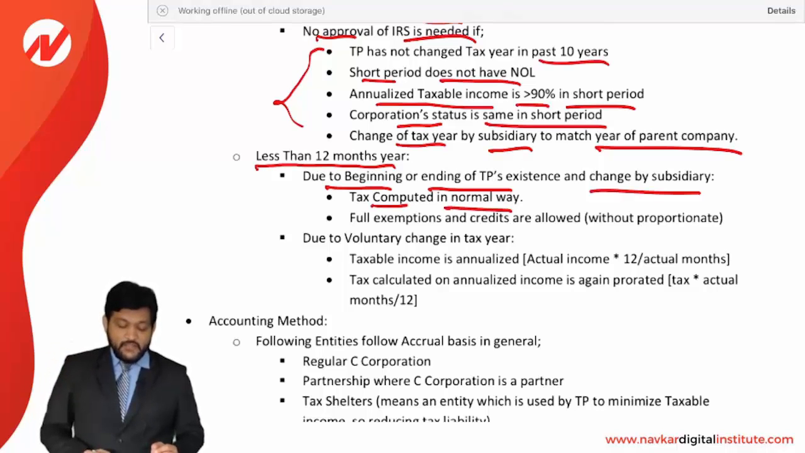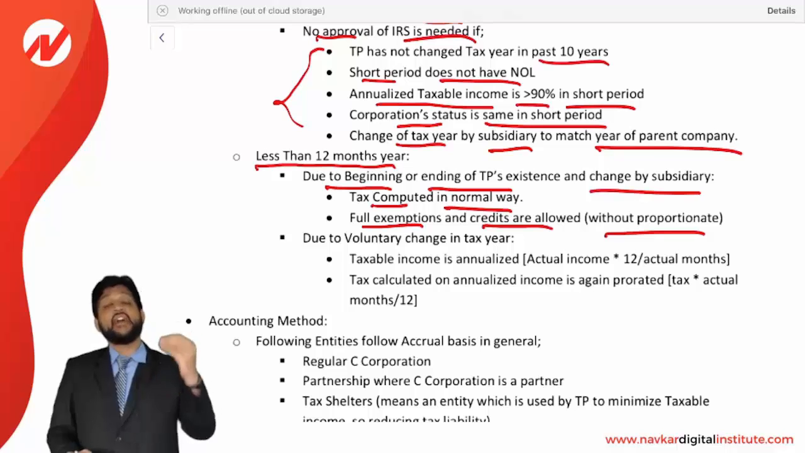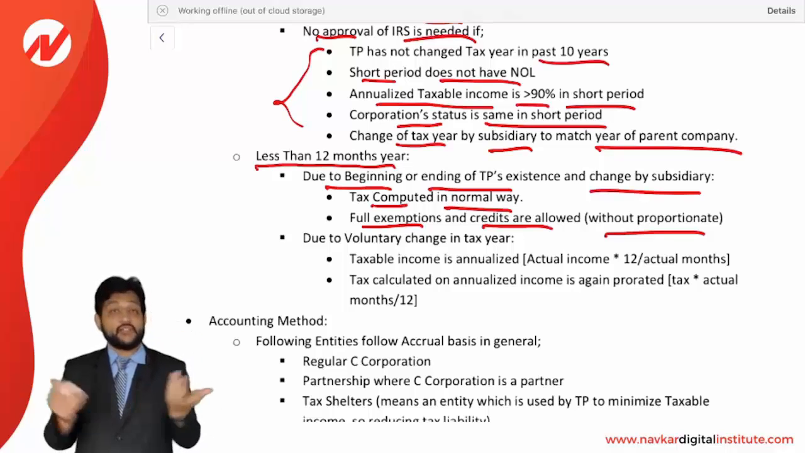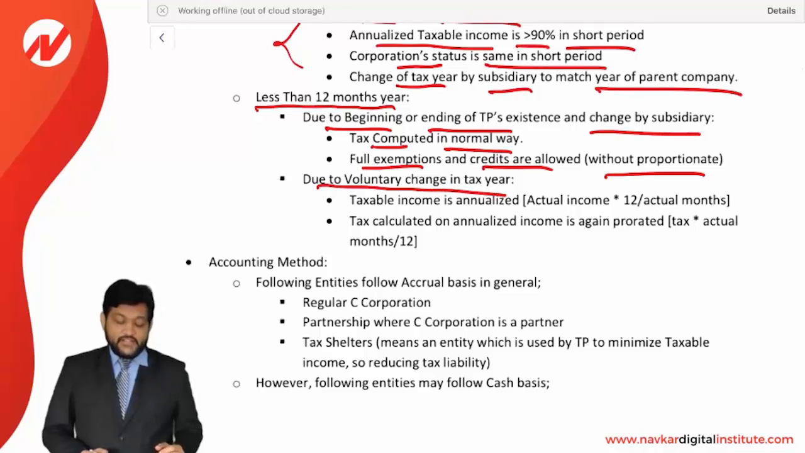in the normal way. Full exemptions and credits are allowed without any pro rata. There is no proportionate reduction. Full credit will be allowed, and tax will be calculated in the normal way as if it's a full year. But if the period is less than 12 months due to a voluntary change in the tax year, then what will happen?